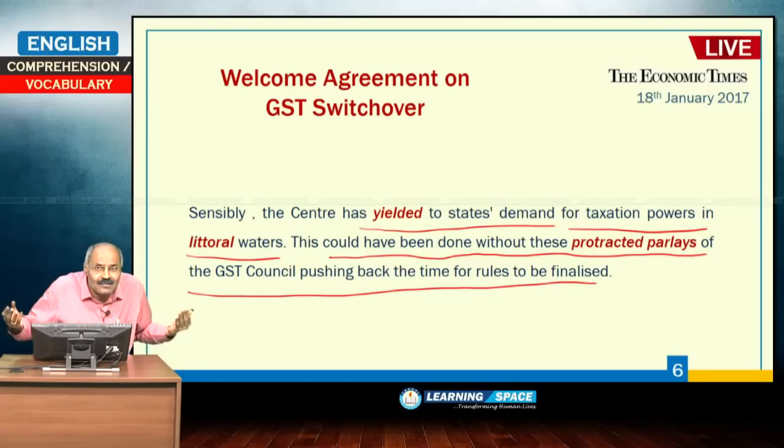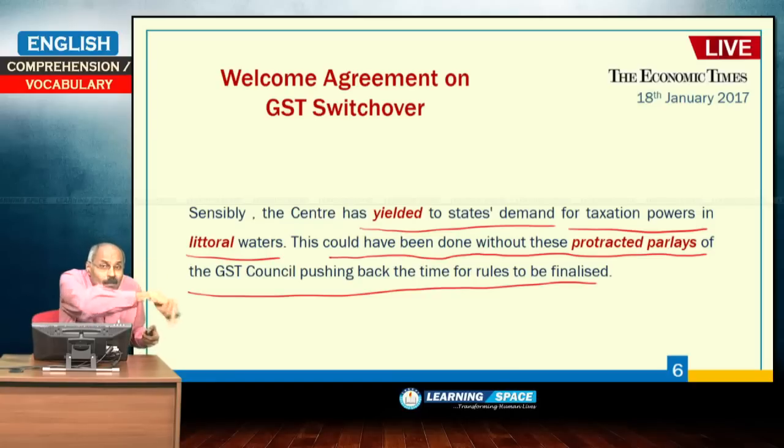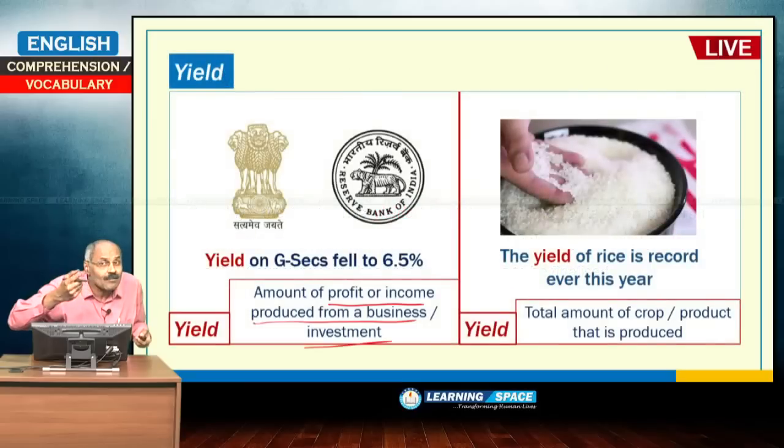There is no point. So, this could have been done without these protracted parleys of the GST council pushing back the time for rules to be finalized. These decisions could have been accepted long back. Some people feel this sentence difficult to understand. This could have been done. The meaning is these things could have been done previously, 3 months ago, 6 months ago. Why protracted parleys? What is the meaning of protracted?